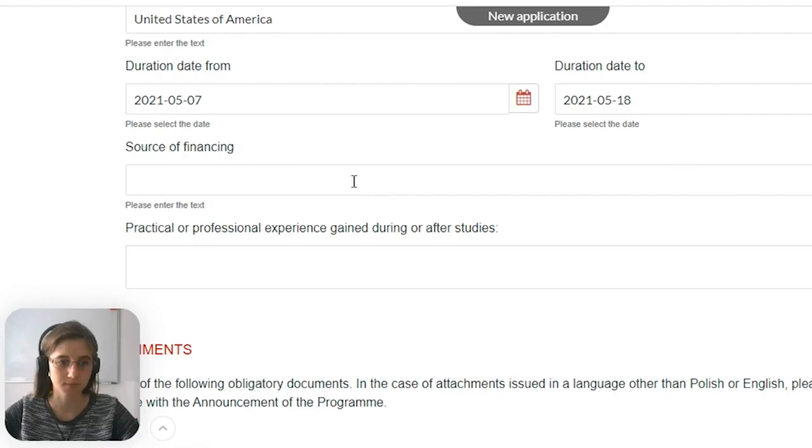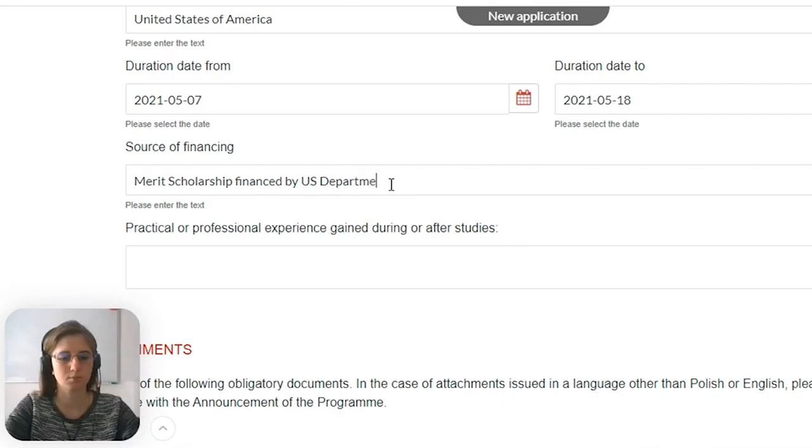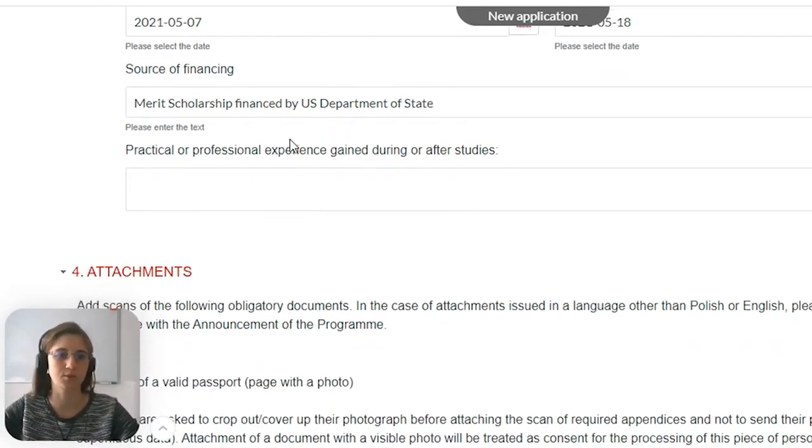Source of financing. Here you need to tell the agency who has financed your study. Was it your parents or maybe any kind of other scholarship you have received? So I write here merit scholarship financed by US Department of State. And here you need to write just a few sentences about your practical and professional experience gained during or after studies. So I think it's clear.